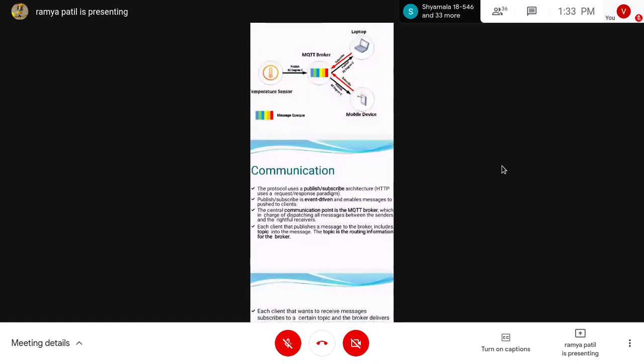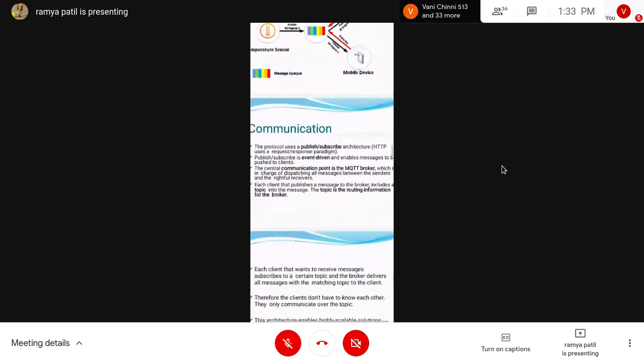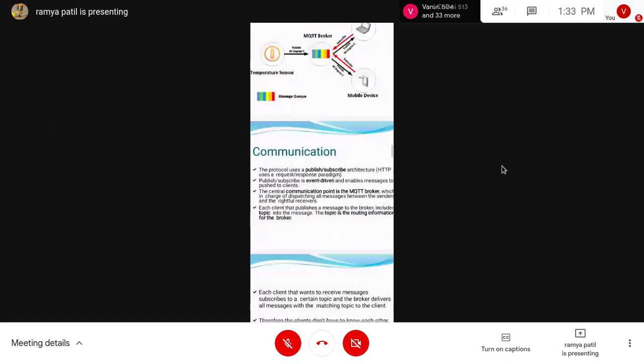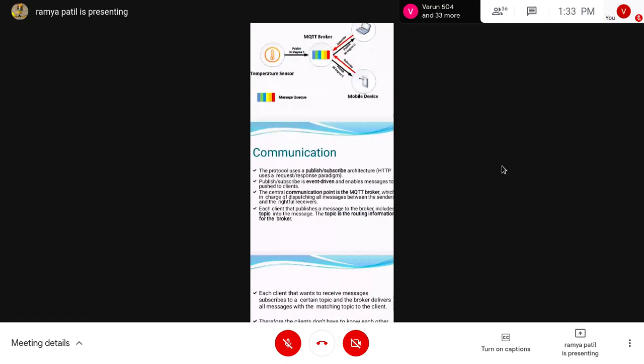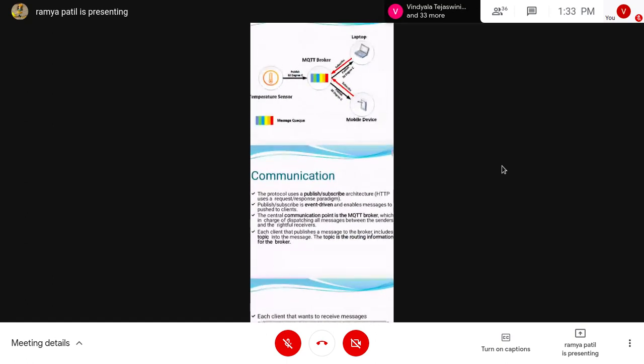So each client that publishes a message to the broker includes a topic in the message. What topic does it include? 30 degrees Celsius. That 30 degrees Celsius has reached the MQTT broker, right?